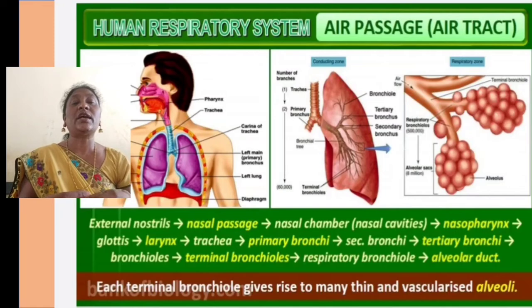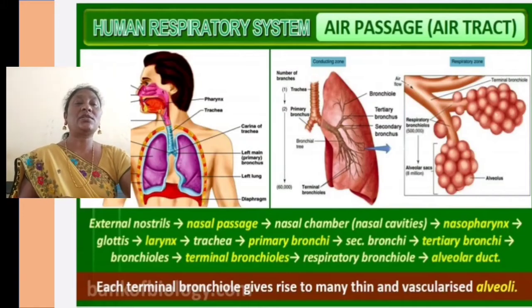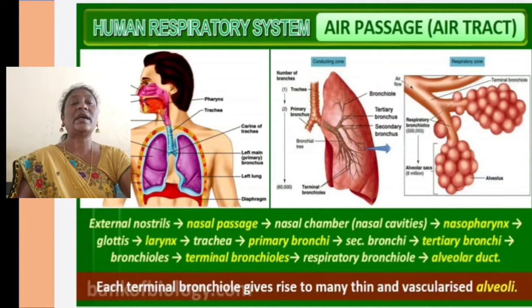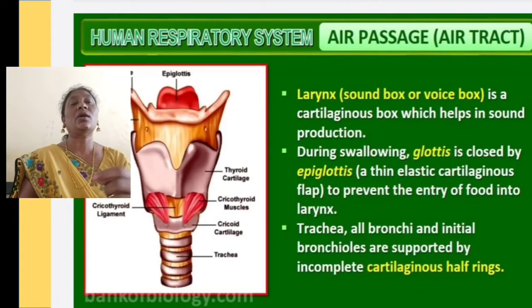Each terminal bronchiole gives rise to many thin vascularized alveoli. Every bronchiole is connected with very thin vascularized alveoli. The ball-like structures you are seeing in the picture are called alveoli. So, the bronchioles open into alveoli.